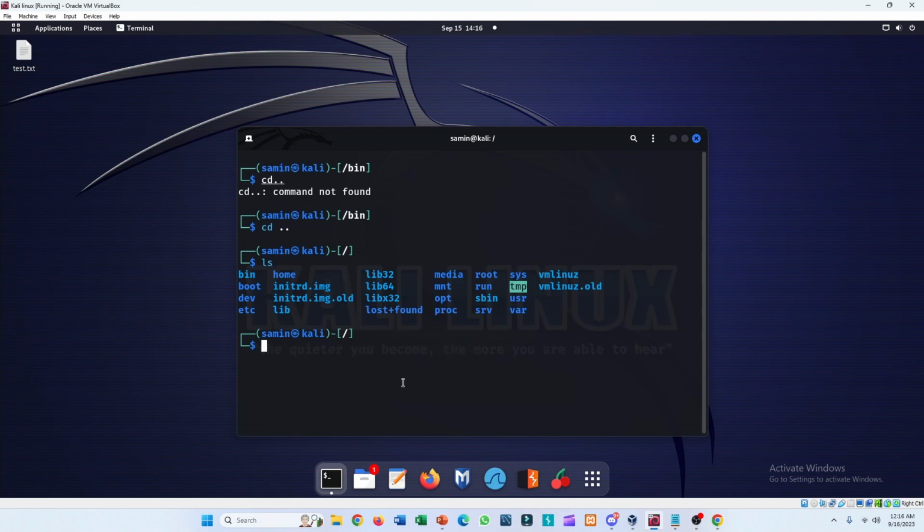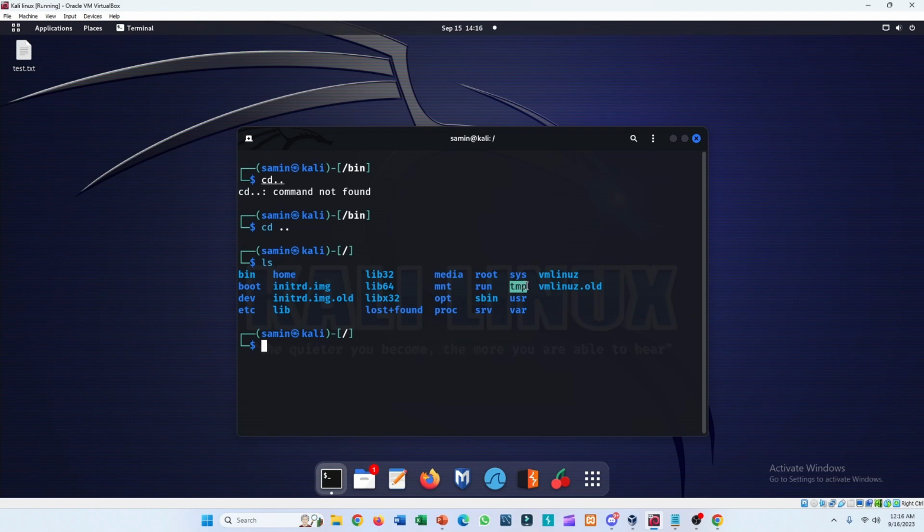The next directory I will talk about is the /var directory. This is a crucial part of the file system where variable data is stored. It helps manage data that can change in size or content during normal system operations. So system log files, packages and databases, and also emails are under this directory.